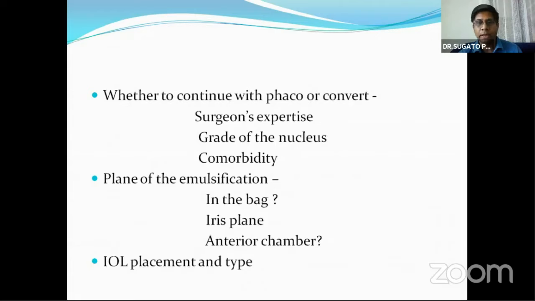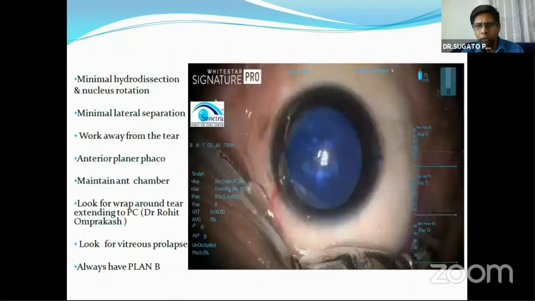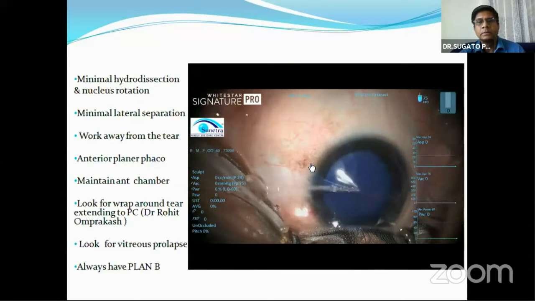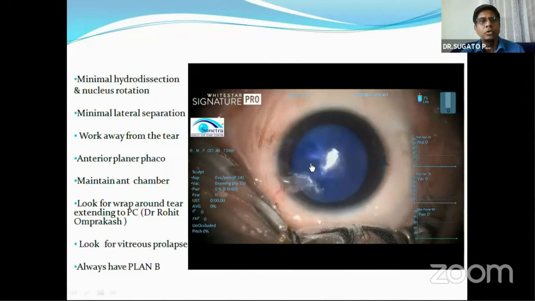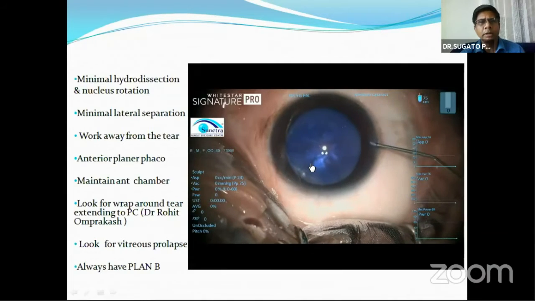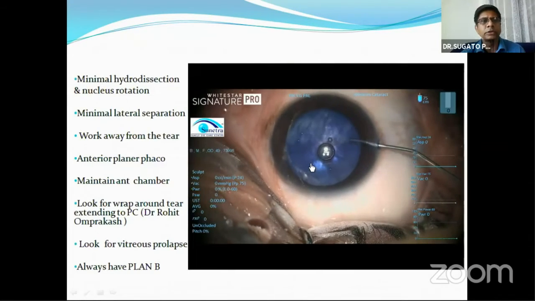If you're doing the phaco in the anterior chamber, then don't forget to use good cohesive OVDs. And also you have to think about whether to place the IOL in the bag or in the sulcus, depending upon the tear or the end result after the phaco. Now here, the principles are quite the same. You have to do minimal hydrodissection and minimal nucleus rotation.